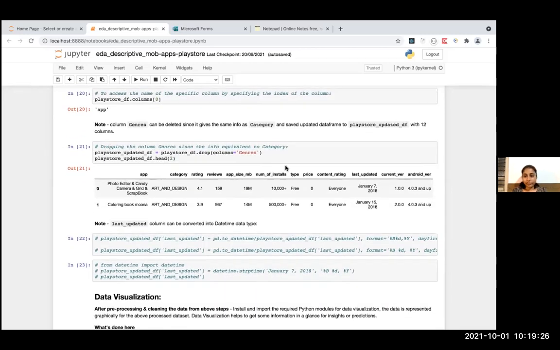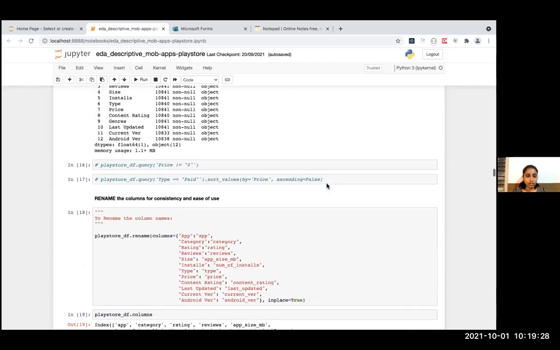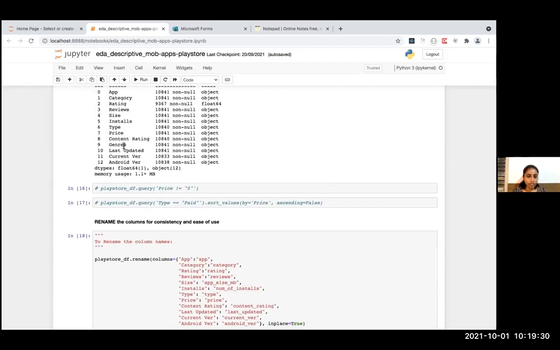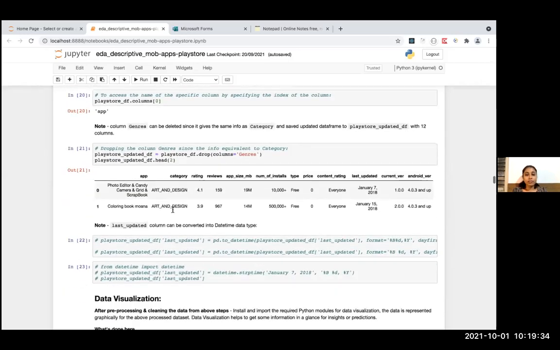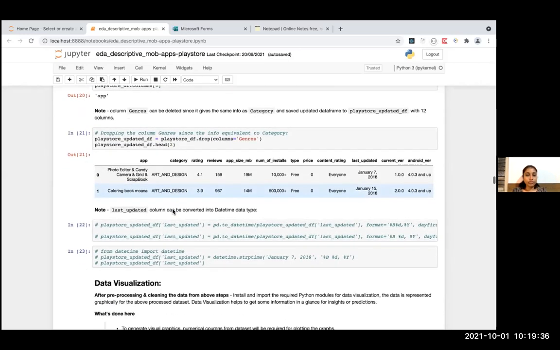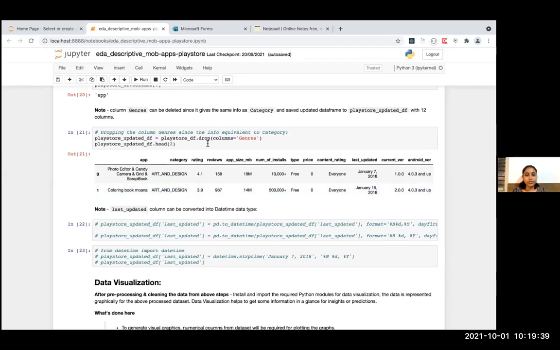And we have a column called genres, and it is similar to category, so it would add similar information. So I decided to drop that genres column. And using the drop method, you can remove the column by passing it to the parameter columns. And now we can check.